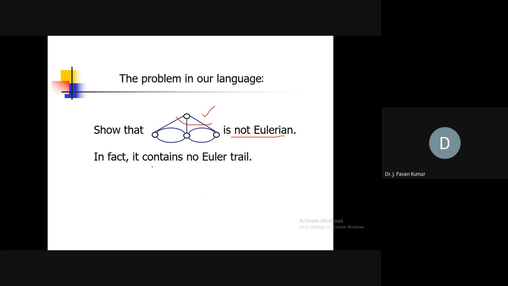Next, in fact it contains no Euler trail. Euler trail in the sense, what is meant by Euler trail?